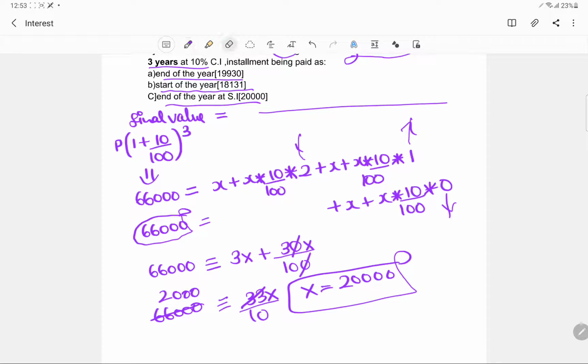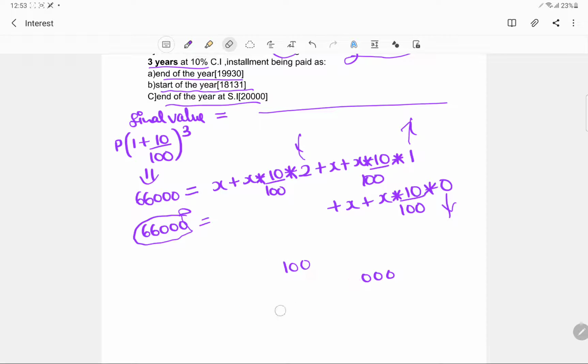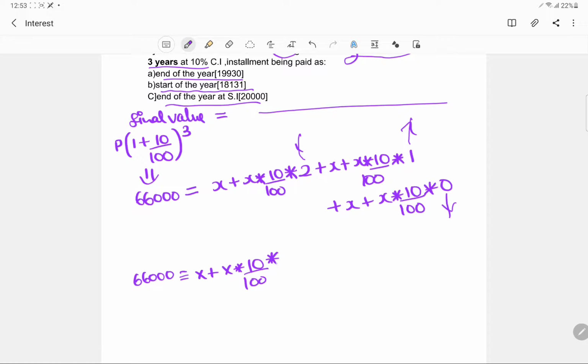In a similar manner, I was not supposed to do this, but if it is simple interest at the start of the year, we will just do 66,000 is equal to x plus x into 10 upon 100 into 3, because I am saving the interest for 3 years.